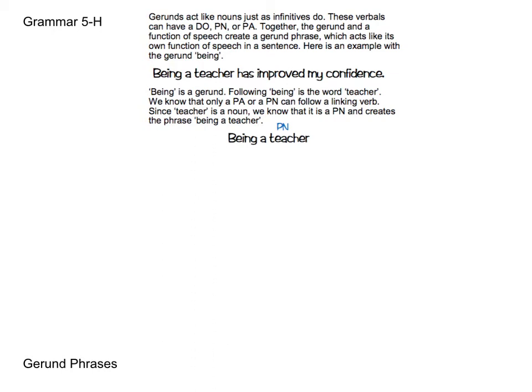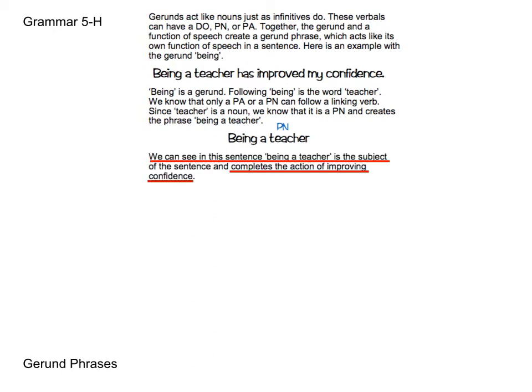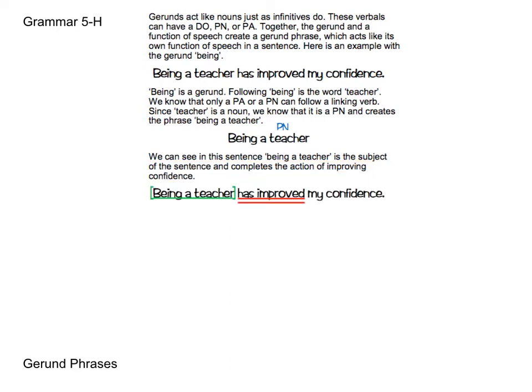noted below. Now we can see the phrase being a teacher is the subject of the sentence. It is what is completing the action of improving confidence, which means that once again we'll bracket it. This time we underline the whole phrase because the entire phrase is acting like the subject of the sentence. So just be aware that each of the verbals, gerund and infinitives, will be either a subject, a DO, or a PN. Within them will be a DO, PN, or a PA.